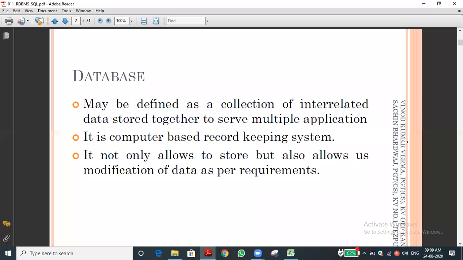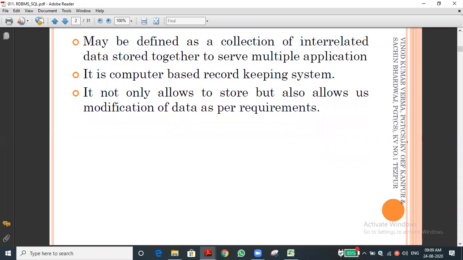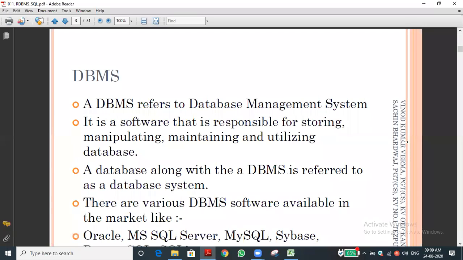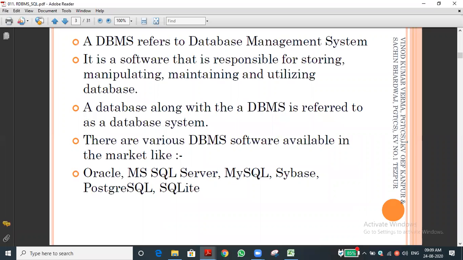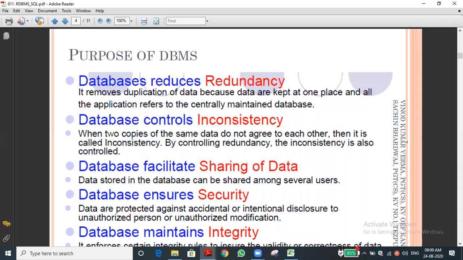Okay, last class we discussed the database: what is a database, how to use the database, and what database software there is. We also discussed the database management system, that is the software used to work with a database. We discussed the purpose of a database, and why we should use a database.